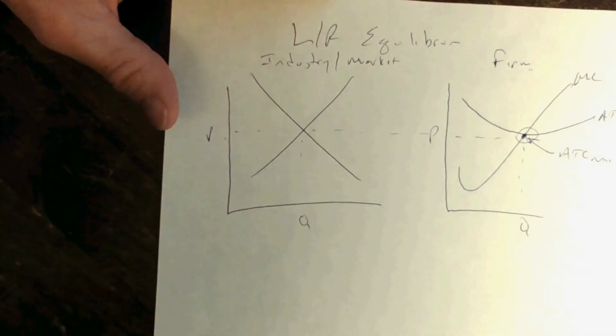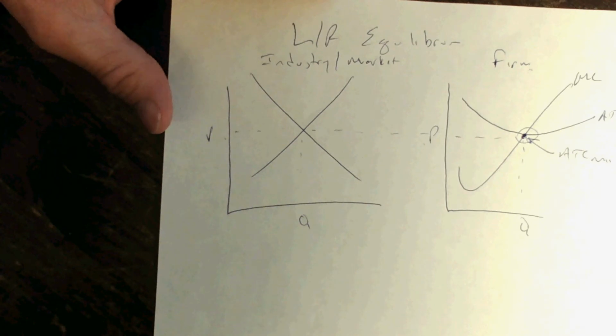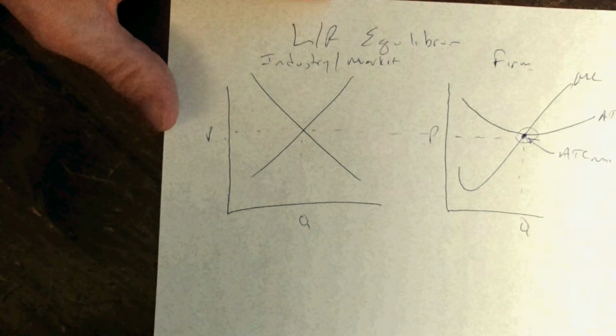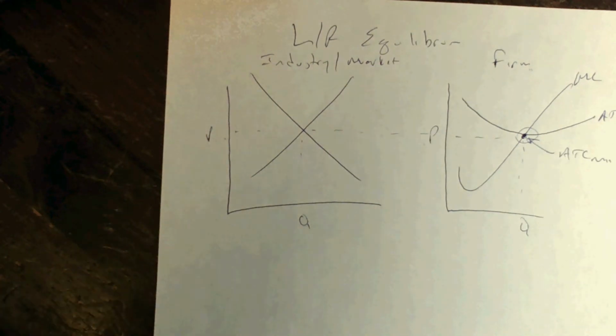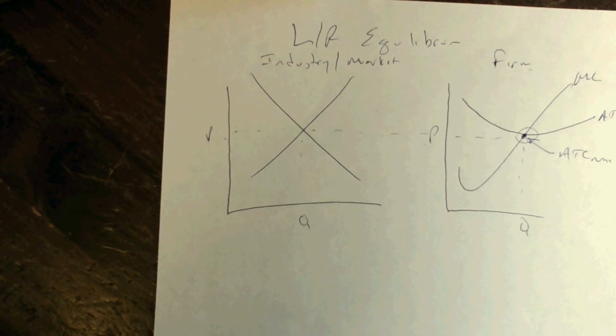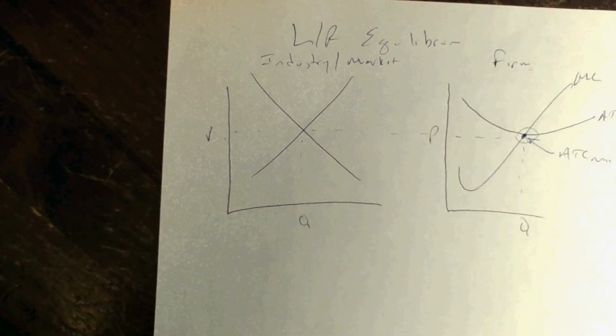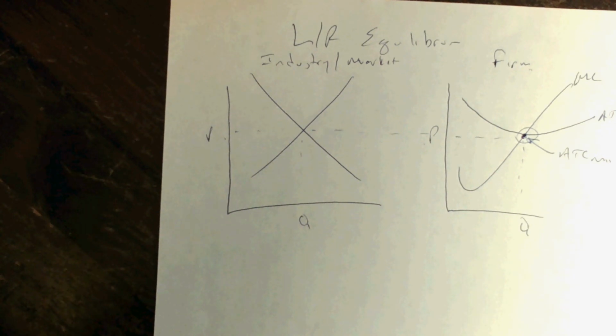Finally, we're going to talk about why, in our next session, pure competition is the best for society. It results in productive and allocative efficiency, the most desired mix of goods and services produced at the lowest cost. Maximizing the use of our resources, satisfying as many wants as possible.